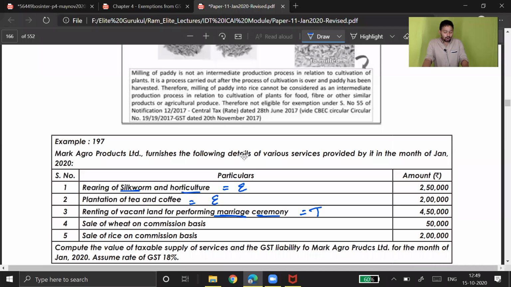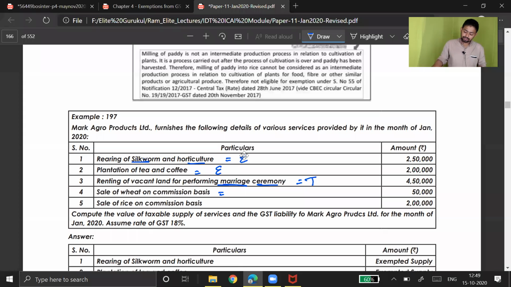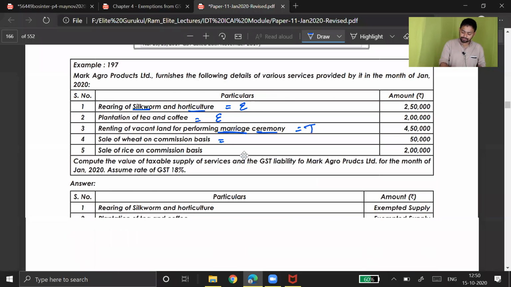Sale of wheat on commission basis. Now, wheat is agriculture produce, and sale of wheat should remain. Come on, tell me. There was an activity, no, APMC. Do you remember? Services provided by APMC or commission agent for sale of agriculture produce. Do you remember that? Come on, tell me, taxable or exempt?